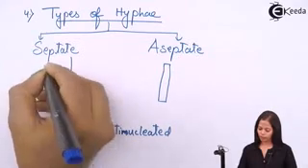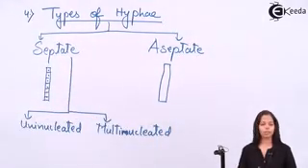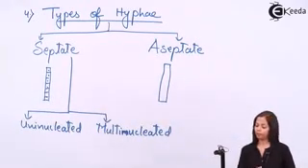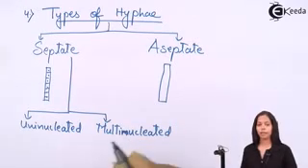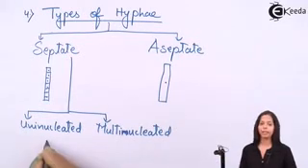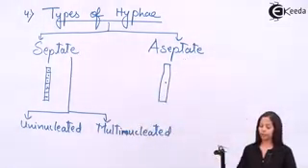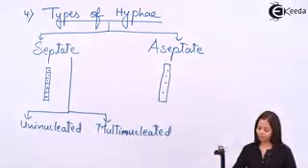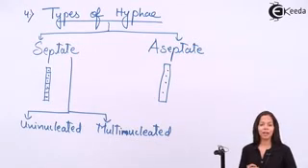Multinucleated, many nuclei. Very simple. So this is multinucleated septate hyphae. Speaking about aseptate, this is aseptate. Inside aseptate hyphae, if one nucleus is present, then it is called uninucleated aseptate hyphae. If many nuclei are present, then it is called multinucleated aseptate hyphae. So the terms used for both are the same.